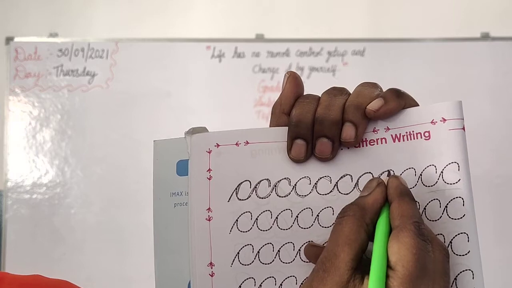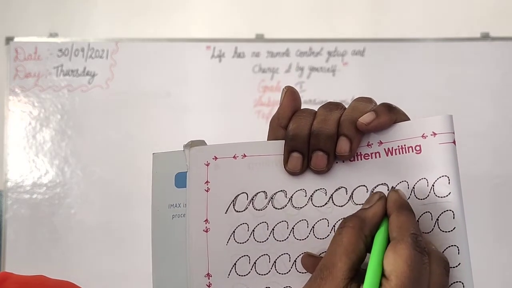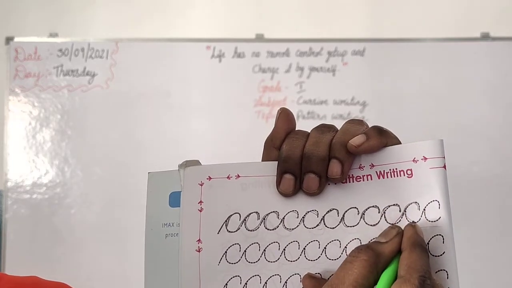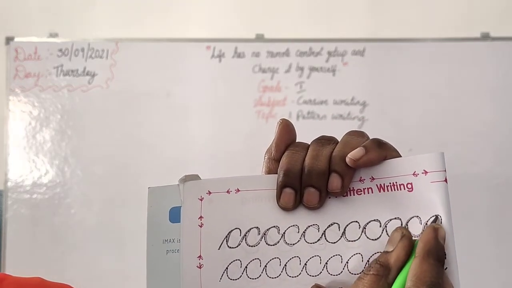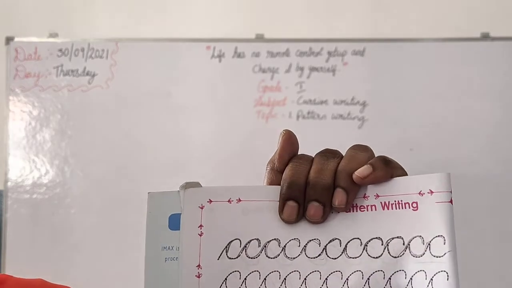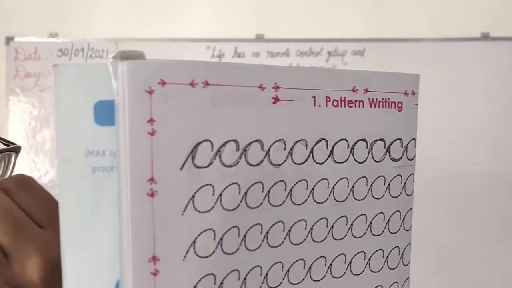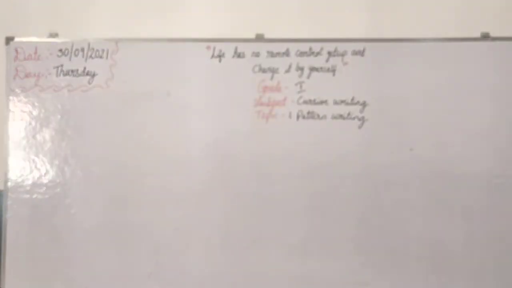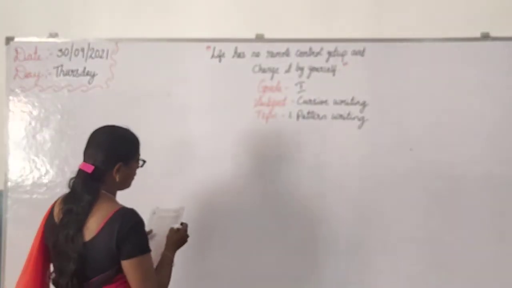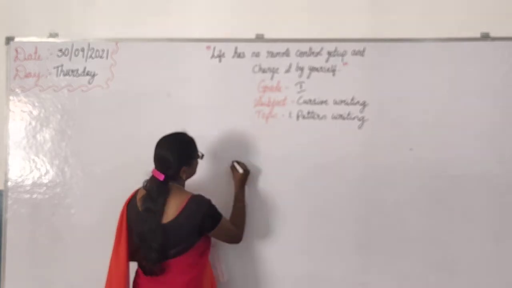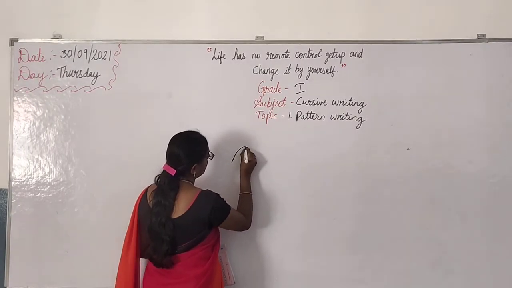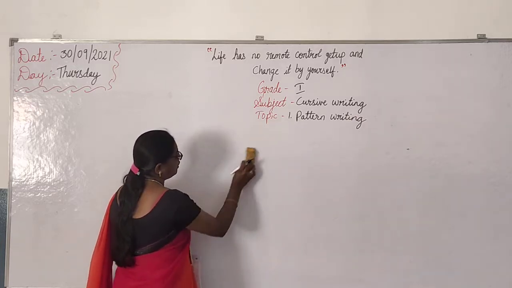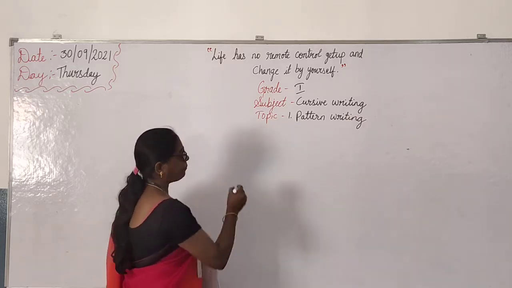See, like this. Are you tracing, children? Trace neatly. It looks like C also. Yes, it is C only. I'll show on the board how you write. Like this, then like this. But it should not come in a double line here. It should be in a single line only. Okay? See?